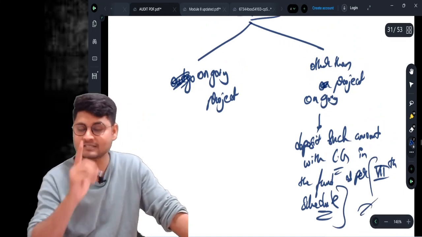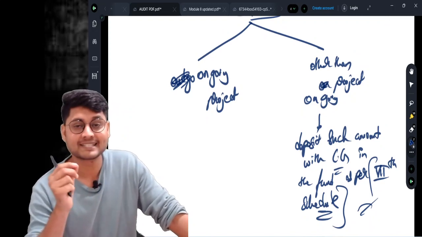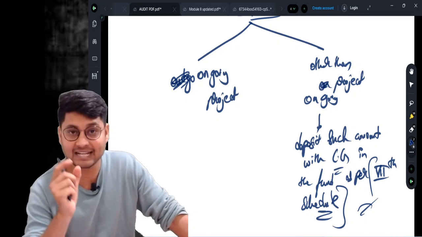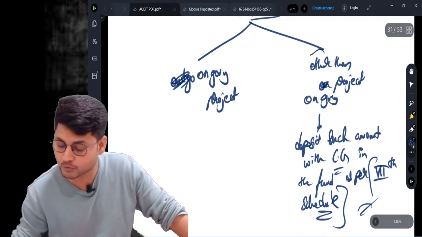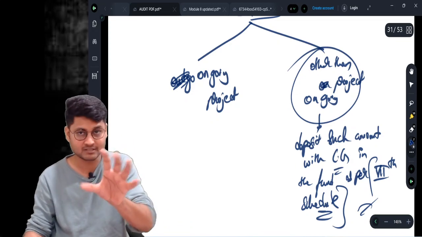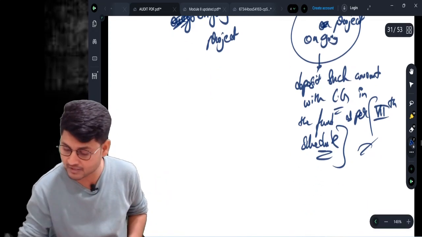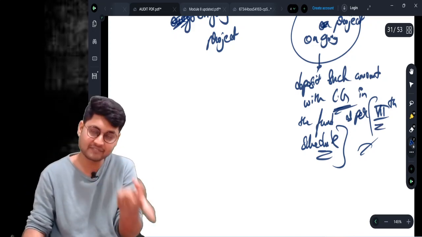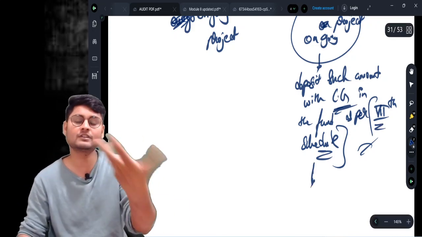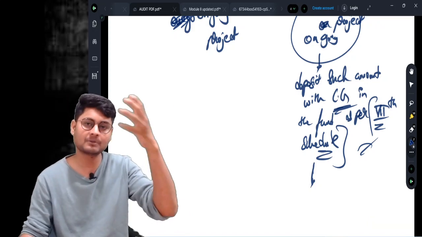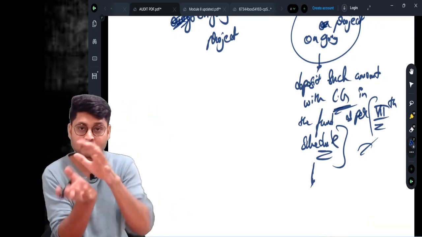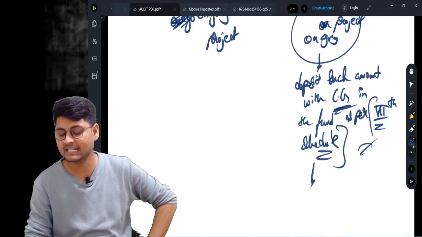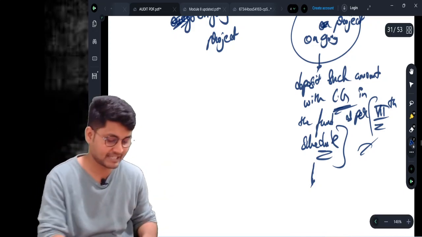Once the company fails to spend 2% of the average net profits of the preceding 3 years, and that failure is because of other than ongoing projects, then such pending amount shall be deposited with the central government fund. That fund is called the Schedule 7 fund. There are various utilizations from that fund. That fund will now be out of the hands of the company and it will be with the central government. I guess you're all getting the point.